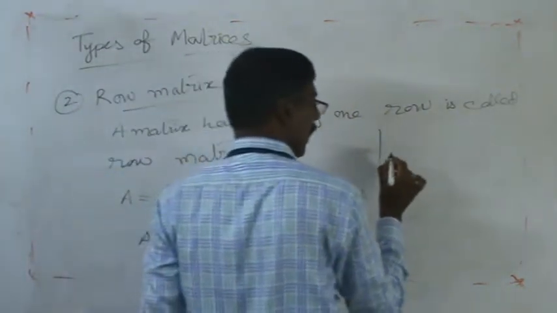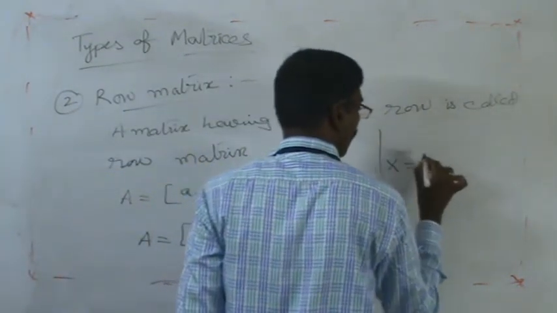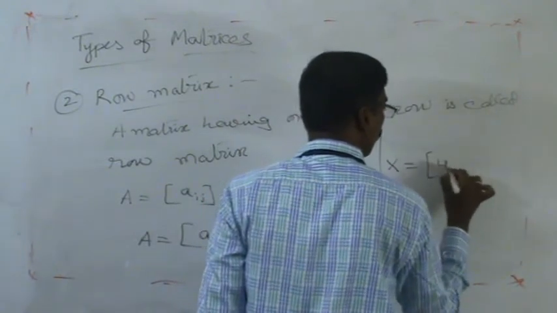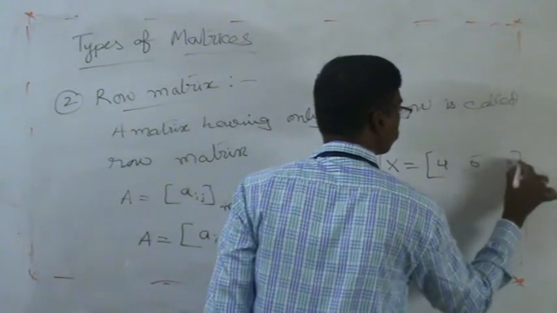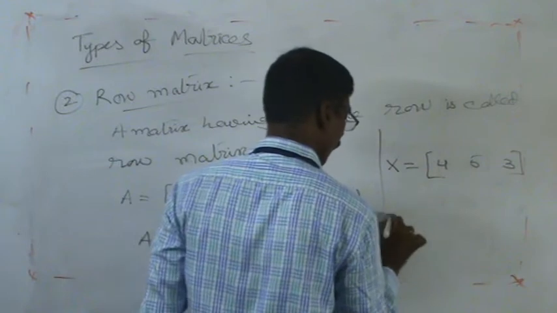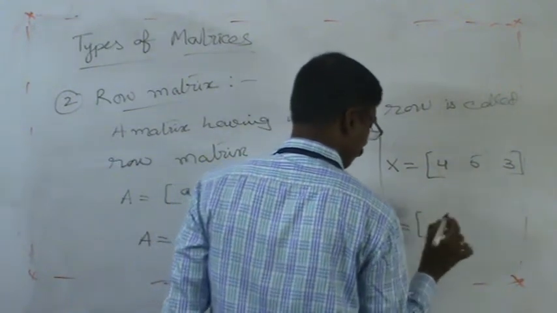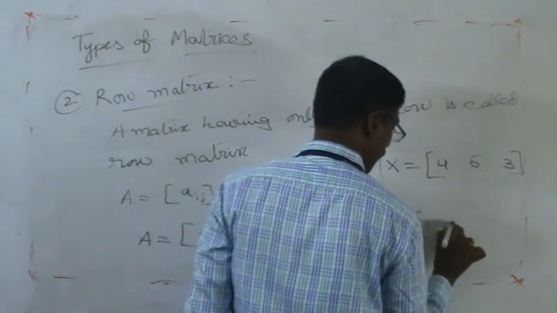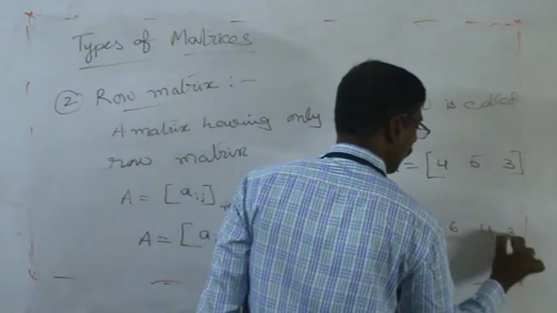Here are examples of row matrices: capital X with entries 4, 5, 3, and capital Y with entries 1, 6, 4, 3.